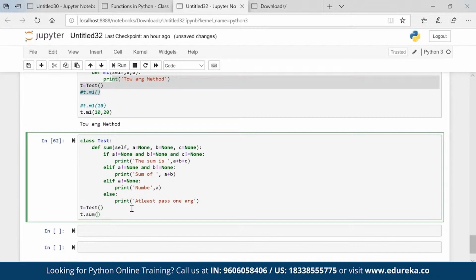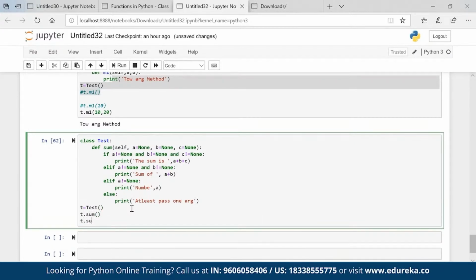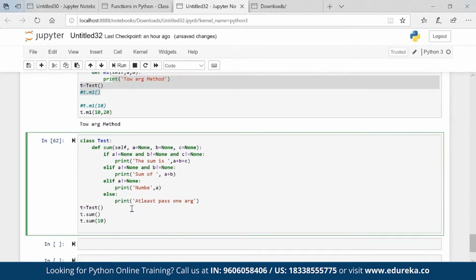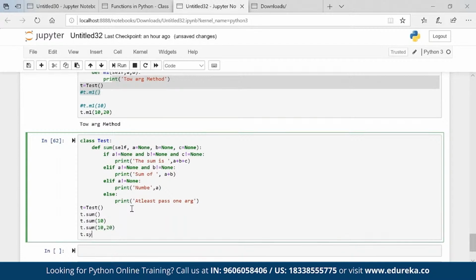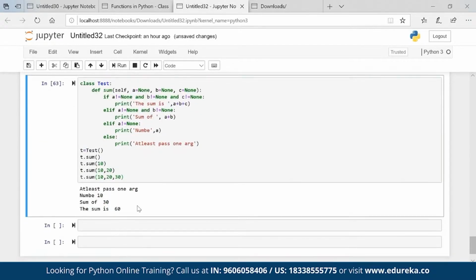T dot sum, what will happen? What will be the output, do you think? T dot sum 10, what will happen? T dot sum 10 comma 20, what will happen? And t dot sum 10 comma 20 comma 30, what will happen? You can see that the values are perfectly coming in. But coding wise this is not a good method. Suppose I want to add four numbers, then I will add one more none. Let's say I want to add 10 numbers, it will be very difficult for me to handle that.